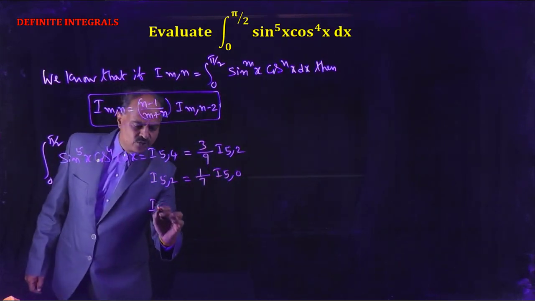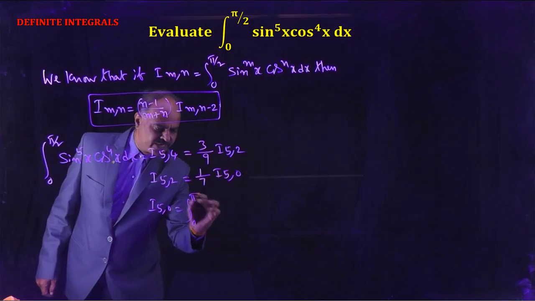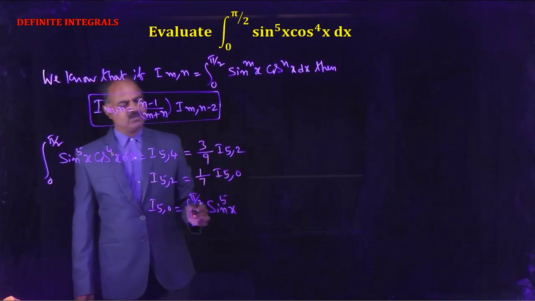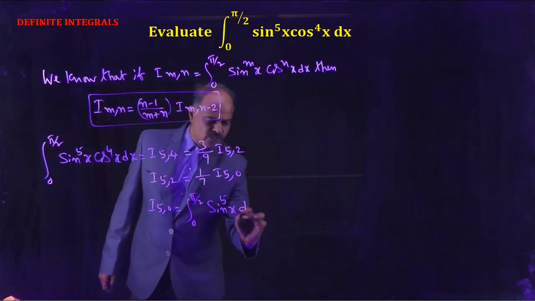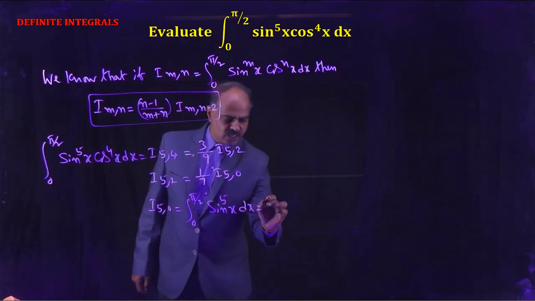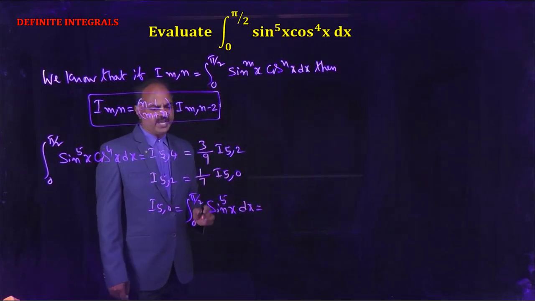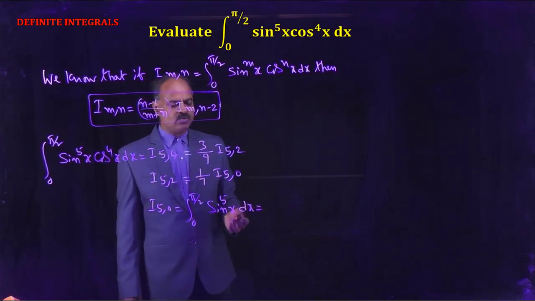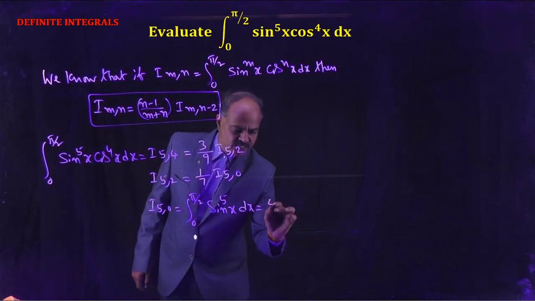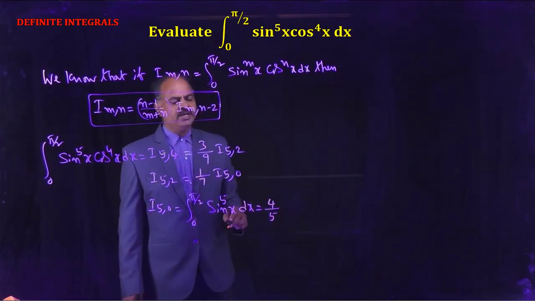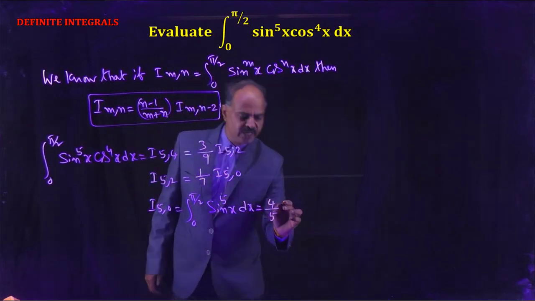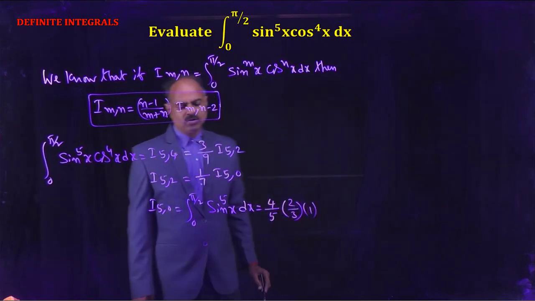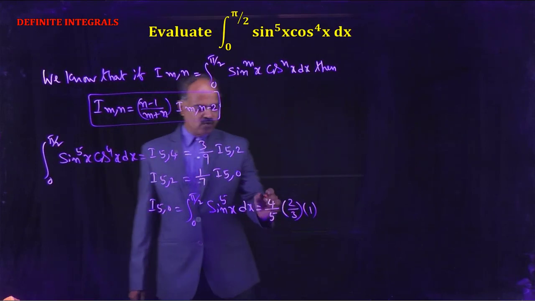I(5,0) equals the integral from 0 to pi by 2 of sin to the power 5x into (cos x) whole power 0 dx. Anything to the power 0 is 1, so sin to the power 5x dx. Now if I(n) equals the integral from 0 to pi by 2 of sin to the power nx dx, then I(n) equals (n minus 1) by n into I(n minus 2). So that equals 4 by 5 into I3, and I3 equals 2 by 3 into 1.